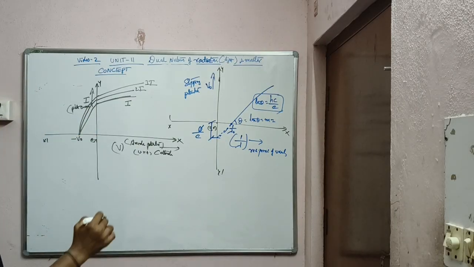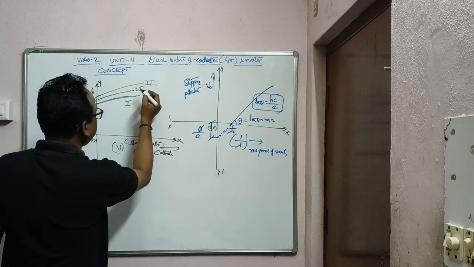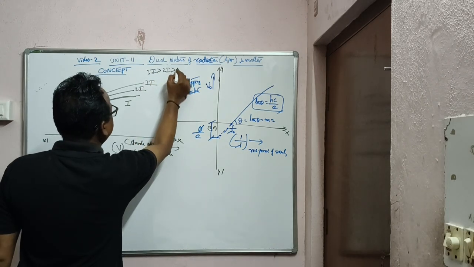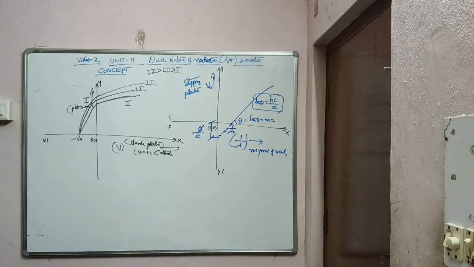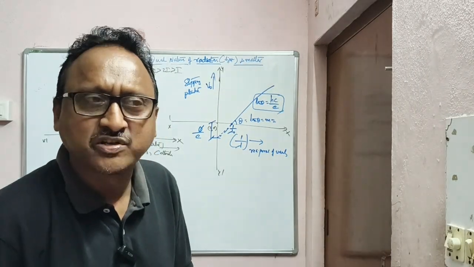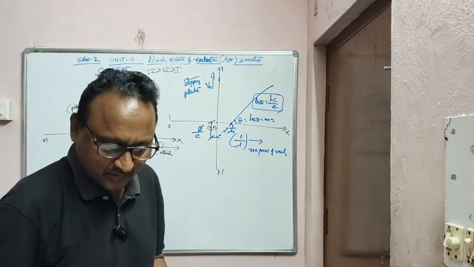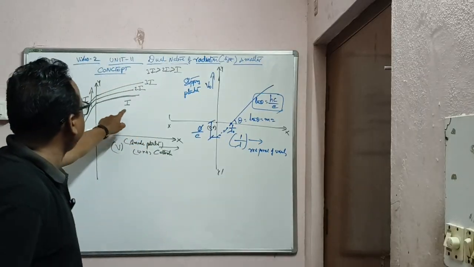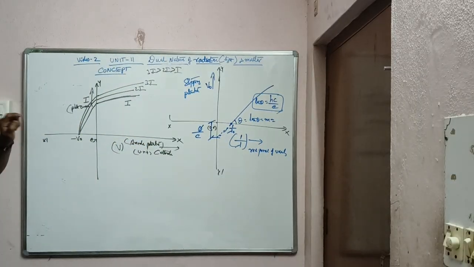What does this graph mean? Even if you are increasing the intensity, you can see 3I > 2I > I, the stopping potential will be the same. Understood? So note this point: even if you are increasing the intensity, the stopping potential will be the same.